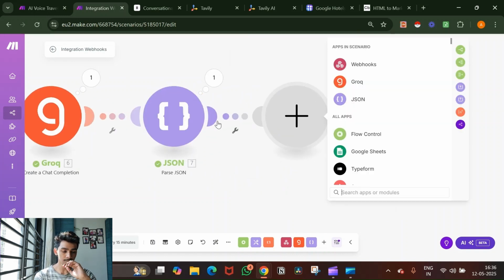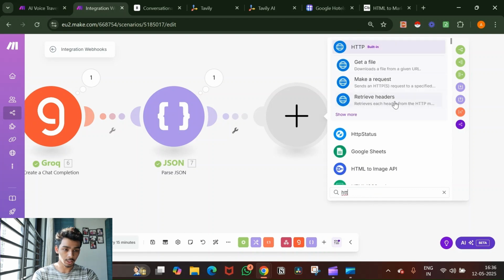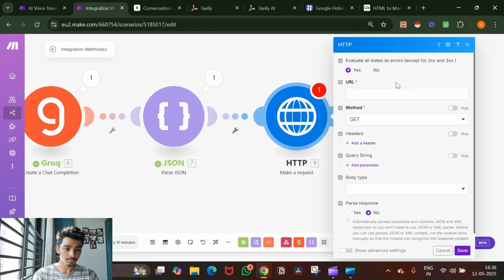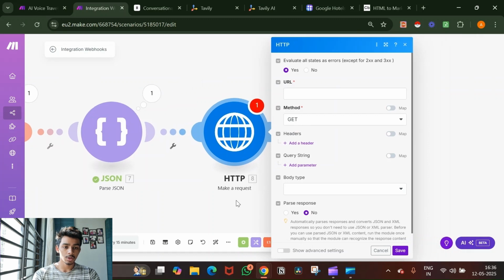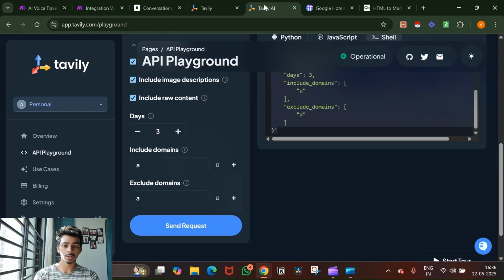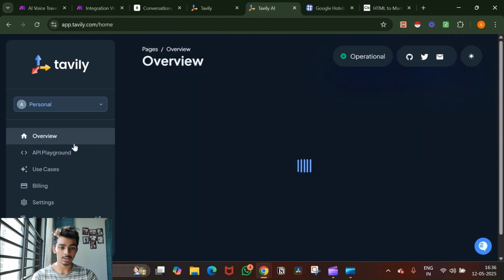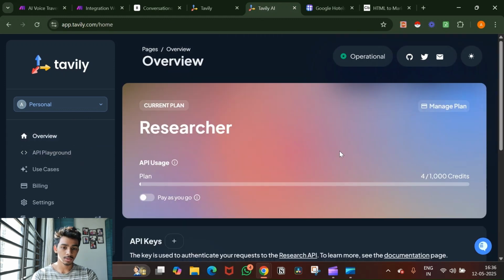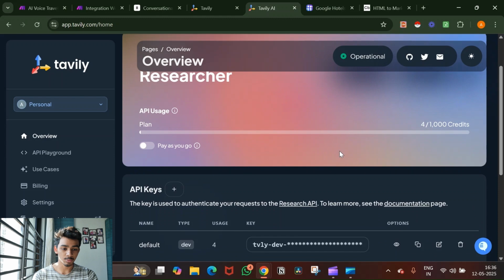Now here is where we are going to have to break our heads. So first we'll go to an HTTP make a request module. And now first, we want to add a URL. Which URL do we want to search? So first, go into tavily.com. Okay, this is what your home page or your dashboard would look like.